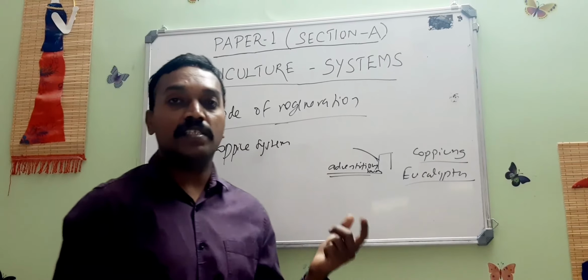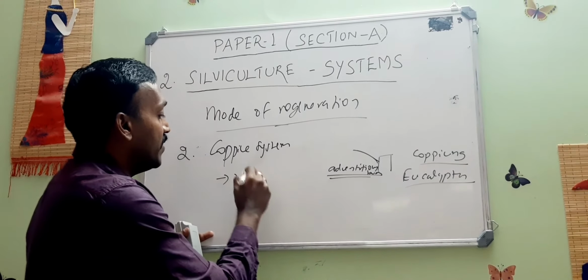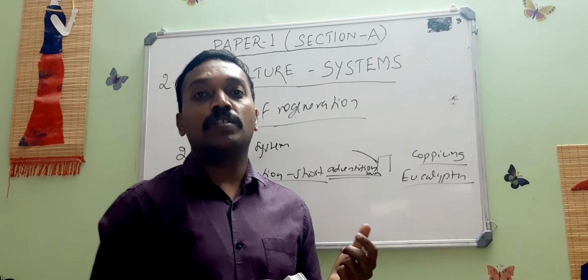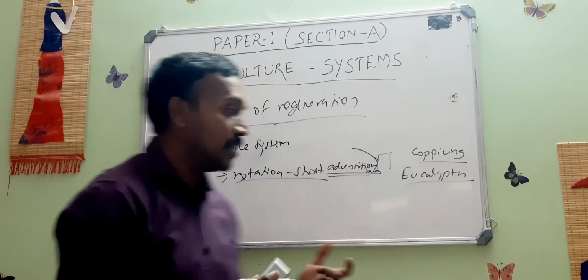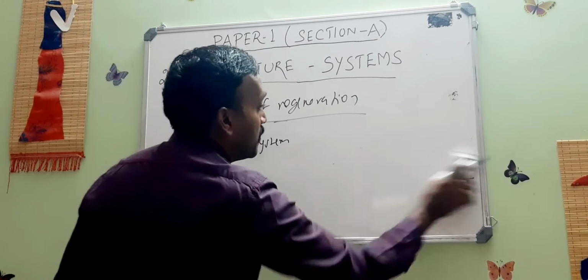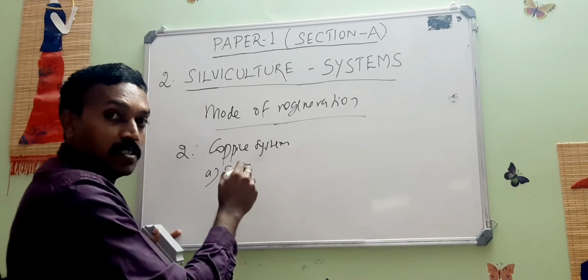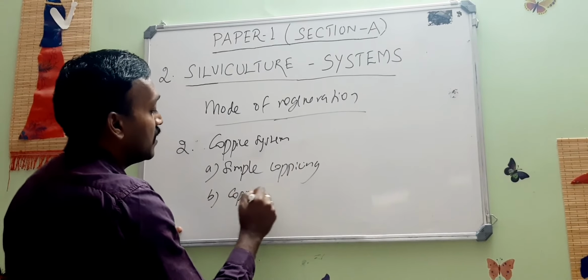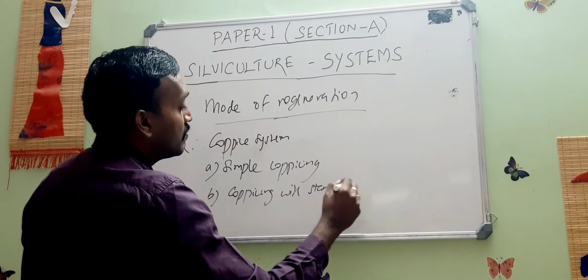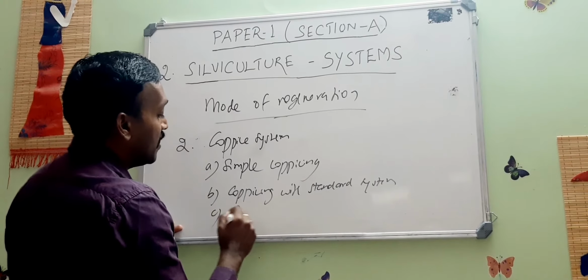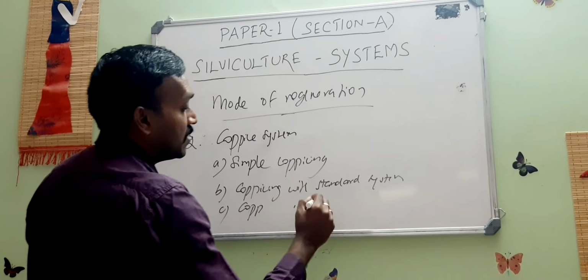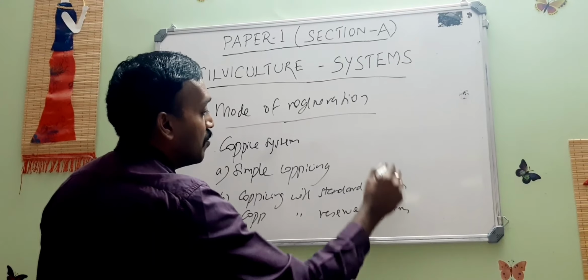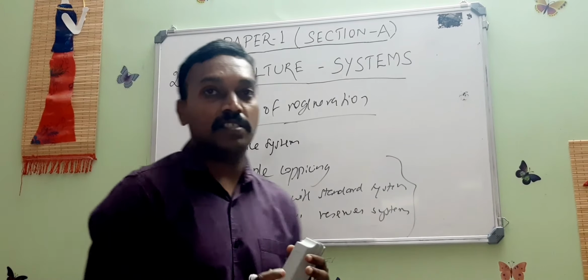There are many advantages, like the rotation is very, very short. This system is further classified into three different coppicing systems. Let us see them one by one. Simple coppice system, coppice with standards system, and finally the coppice with reserves system. These are the modifications of the coppice system.